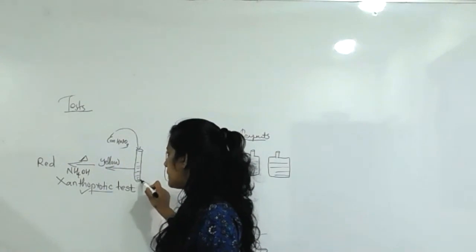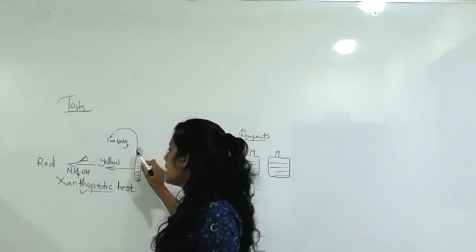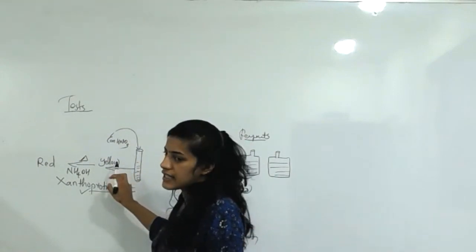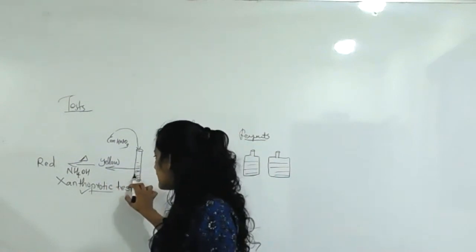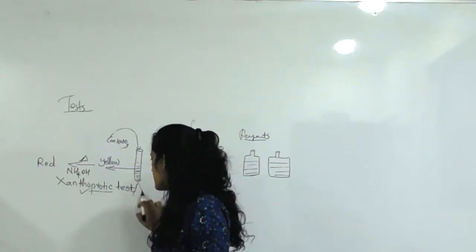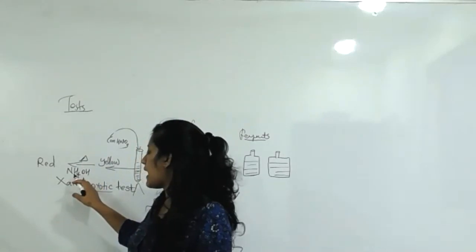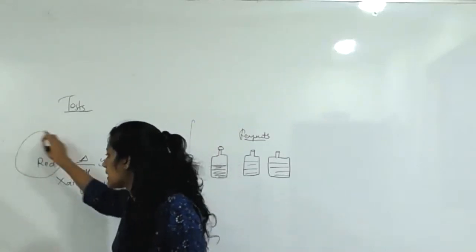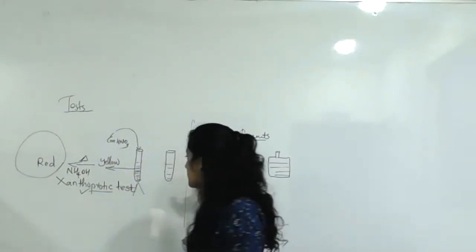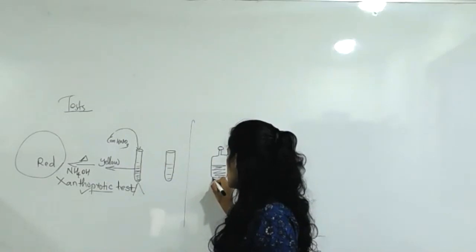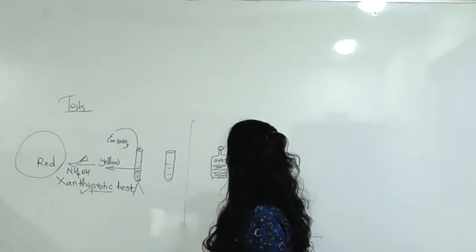This is your protein sample. It is combined with concentrated nitric acid, so that the color changes into yellow. Again, you heat that yellow colored solution, and then you can add ammonium hydroxide, then the final color becomes red. Then we can confirm the test. So here maybe concentrated HNO3. This is HNO3. This is ammonium hydroxide, NH4OH.